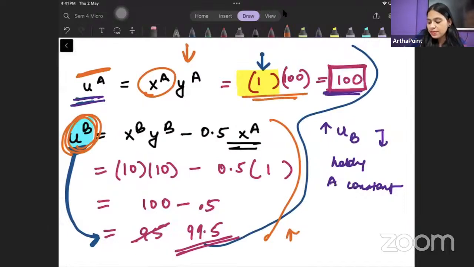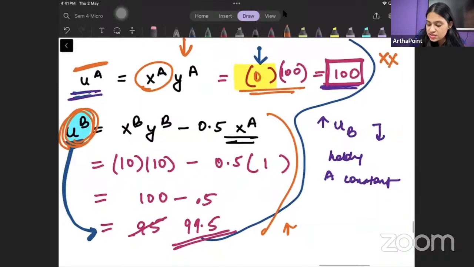That means initial bundle was not Pareto efficient, right? और भी हो सकता है, even this is not Pareto efficient. I can further lower his consumption of good X and further increase his utility.